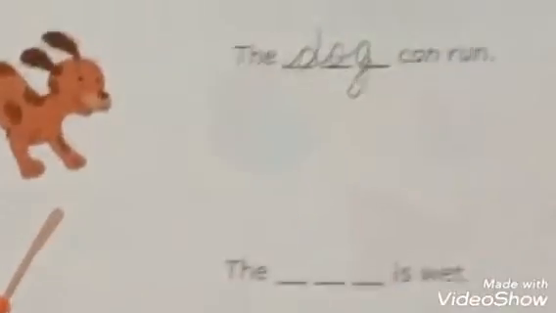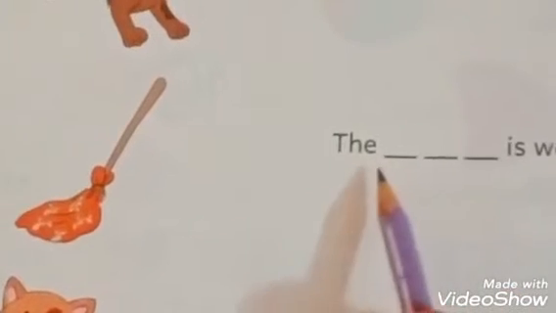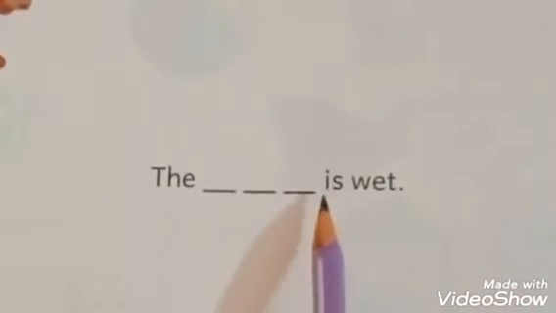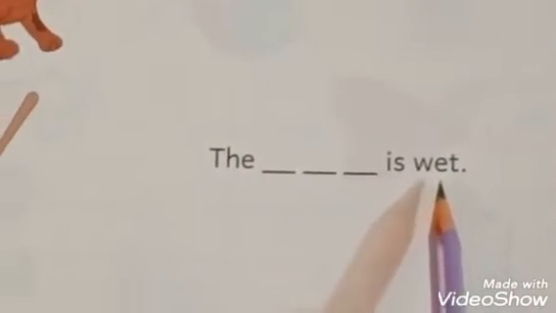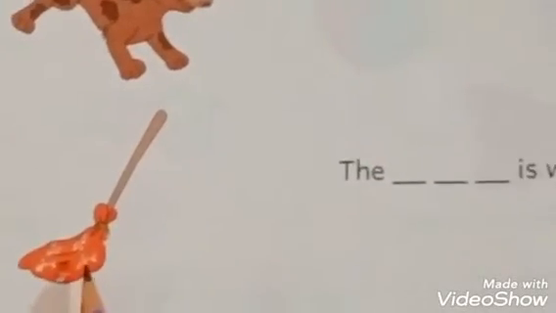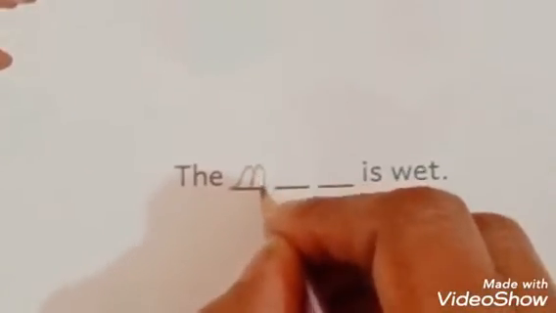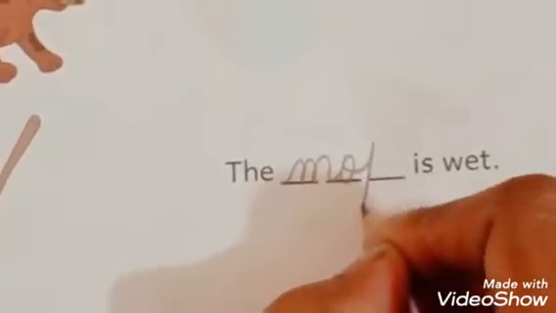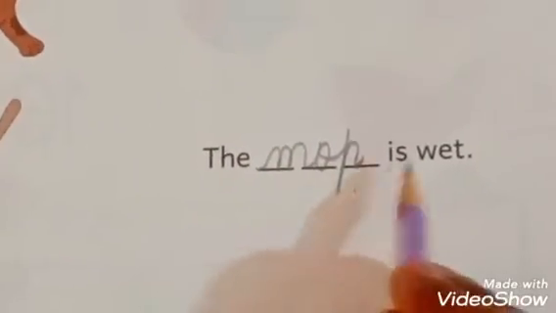Yes, finished all? See the next one. What is this? Mop. Now read the sentence. The dash is wet. Wet means gilla. So the dash is wet. What is wet? Mop. The mop is wet. Say the spelling of mop. M-O-P. Mop. The mop is wet.